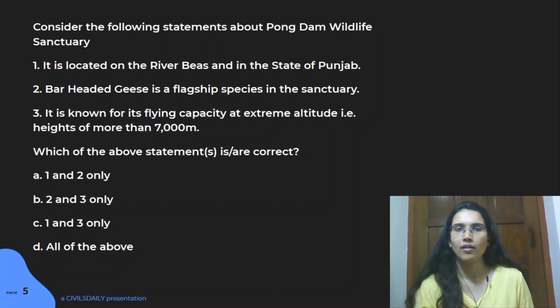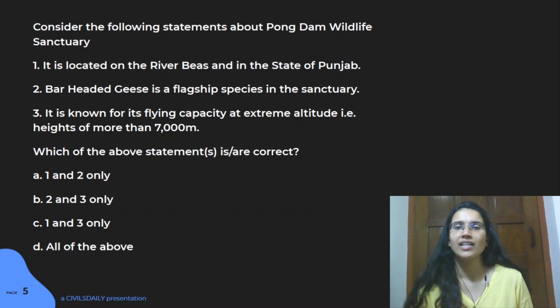And especially Pong Dam Sanctuary was in the news, and it is a very famous sanctuary because a lot of migratory birds come here, right? So this particular sanctuary is not in Punjab, it's in Himachal, right? And if you knew that, you can easily eliminate A, C and D, and you easily get the answer B. So it was not necessary to know about the flagship species, but do have the idea.